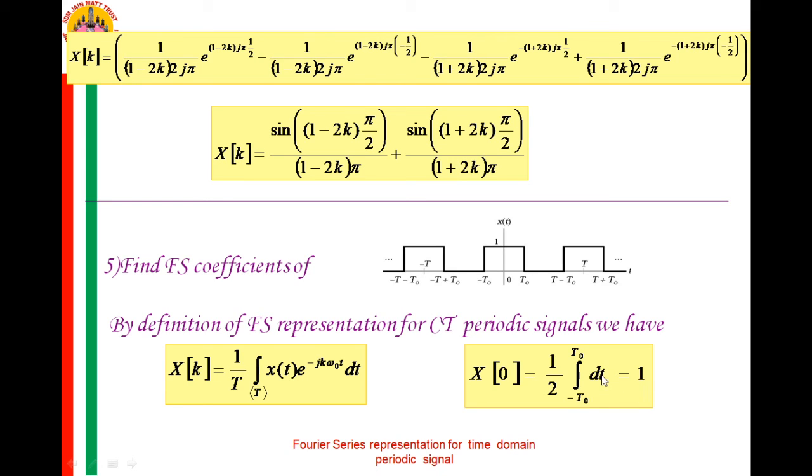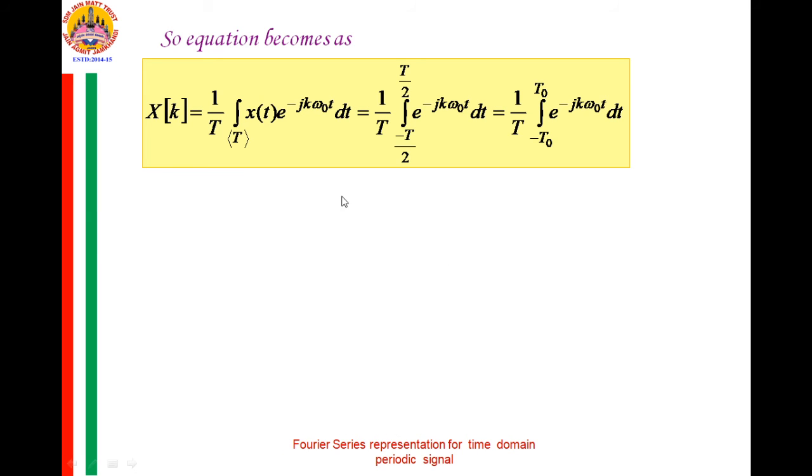So integrate it, the integration is t, and when you substitute the limits t naught and minus t naught, you will get 2 t naught by T at k equal to 0, x of k at 0. Now for k which is not equal to 0, we shall substitute in this expression: 1 by T integration over the period T of x of t e raised to minus jk omega naught t dt.